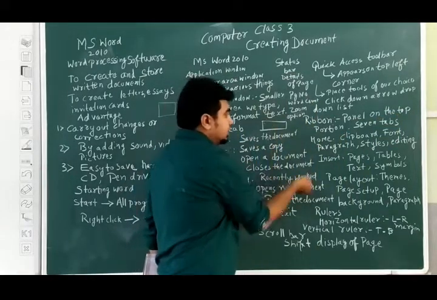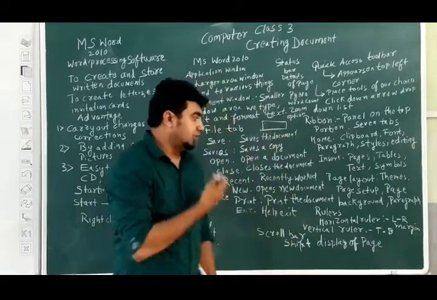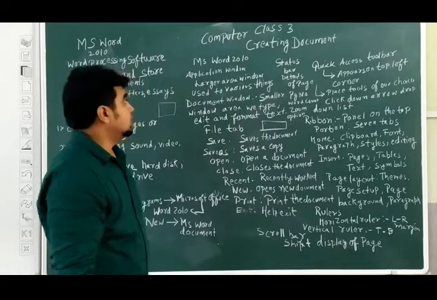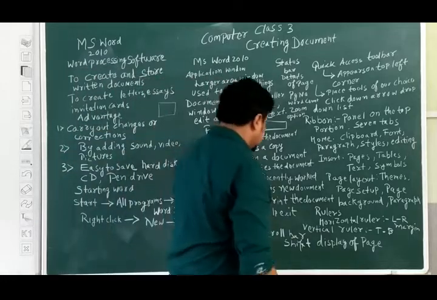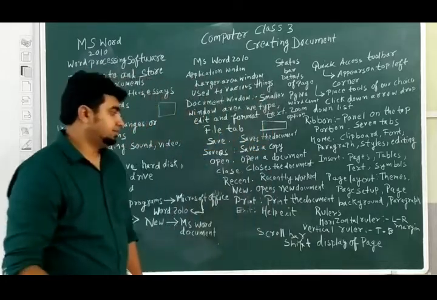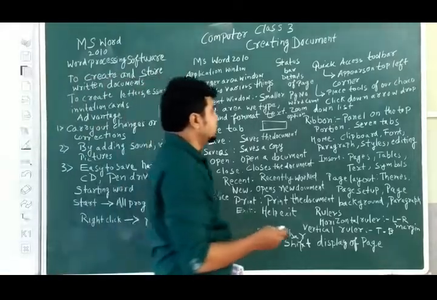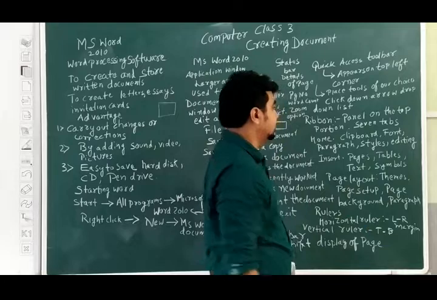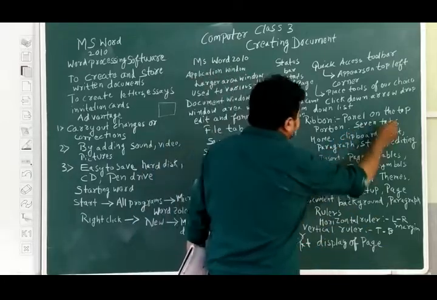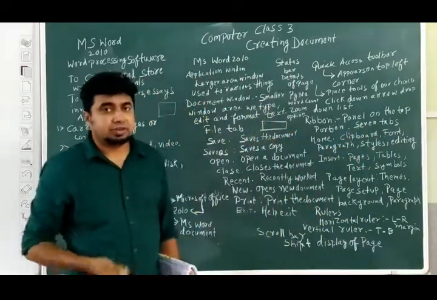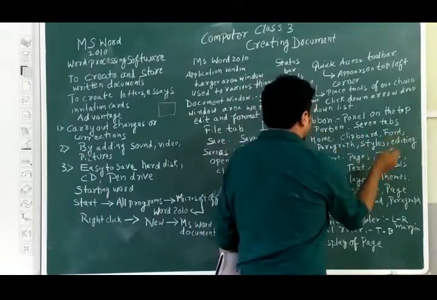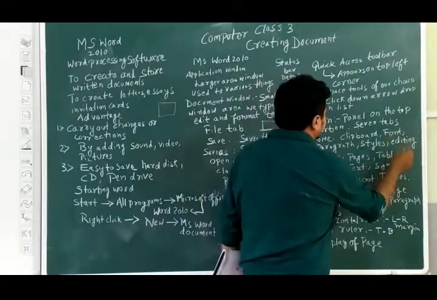Home will be there. Then the insert option will be there. Page layout will be there. Rulers will be there. Scroll bar will be there. The status bar will be there. So these are the options you will be getting there. The first option is home. Home has options like clipboard. Ribbon has 7 tabs. First is home: clipboard, font, paragraph, styles and editing.